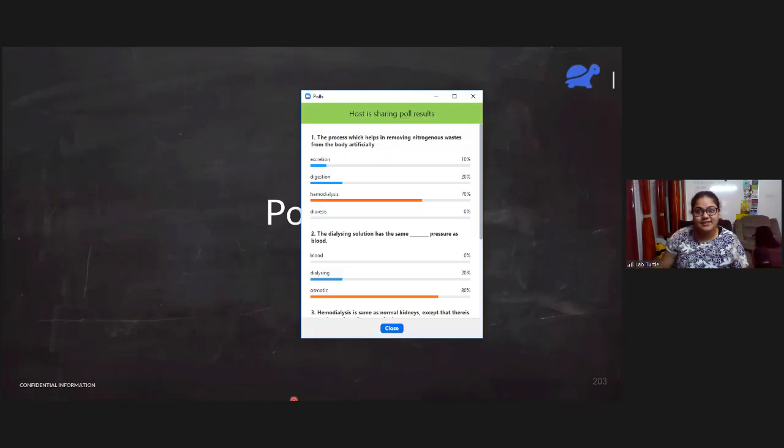Quickly discuss the results. First, the process which helps in removing nitrogenous waste artificially is known as hemodialysis. Hemo means blood. So dialysis or hemodialysis is the same thing. Second, the dialyzing solution has the same osmotic pressure as blood. Third, hemodialysis is same as normal kidneys, but there is no reabsorption. That is true, right? We are not reabsorbing anything here. Fourth, the tubes in the dialyzing chamber are made of semi-permeable membrane.